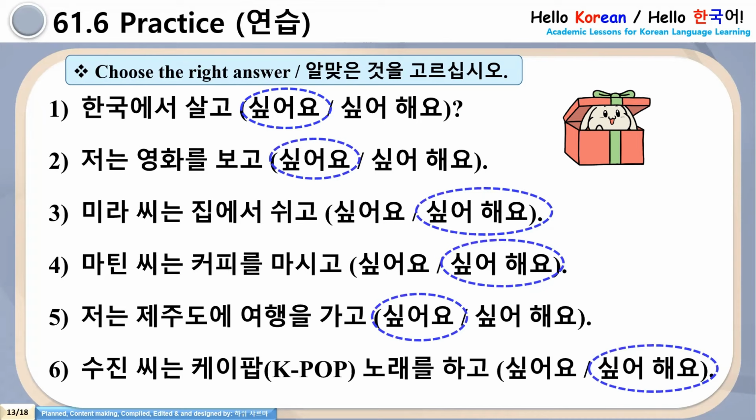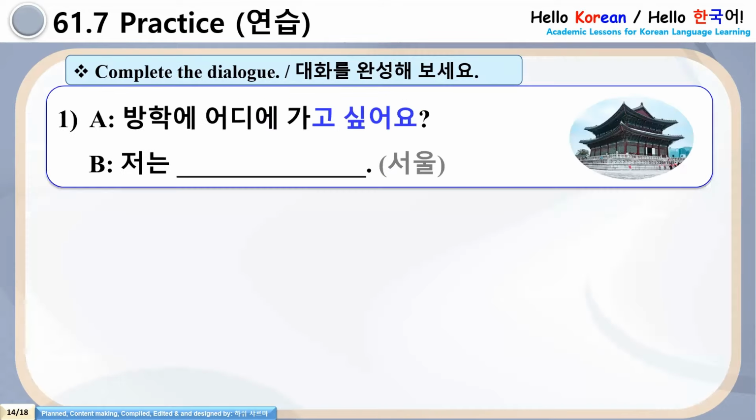All are right. 네, 잘했어요. If you see, this exercise is very, very important and core exercise. We hope all answers are right. Let's move to the second practice now. Complete the dialogue. Number 1. A. 방학에 어디에 가고 싶어요? 저는 네. 서울에 가고 싶어요. How we have to do this exercise to complete the dialogue, 여러분?